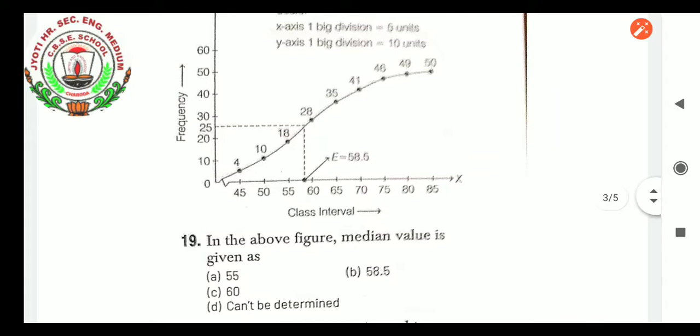Okay. In the above figure, the median value is given as what? M equals what? What is given there? That is 58.5, 55, 60, can't be determined.